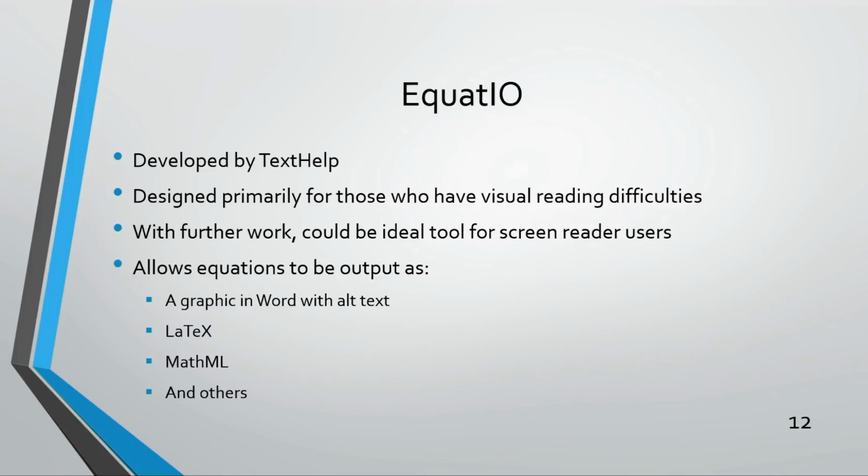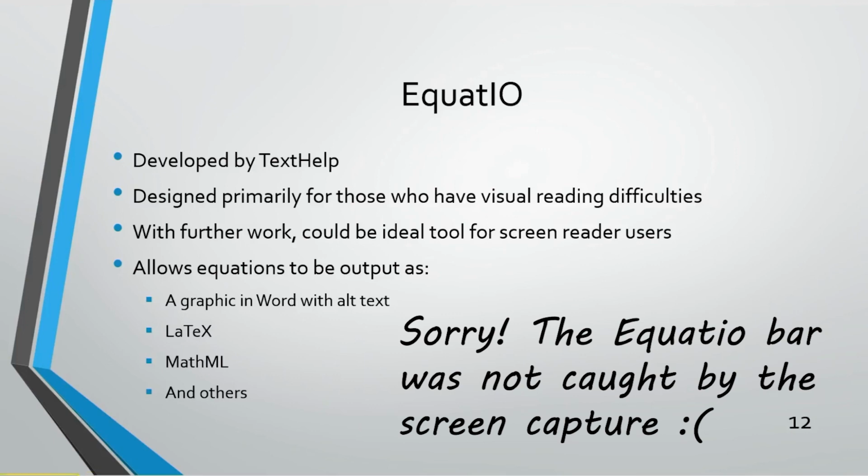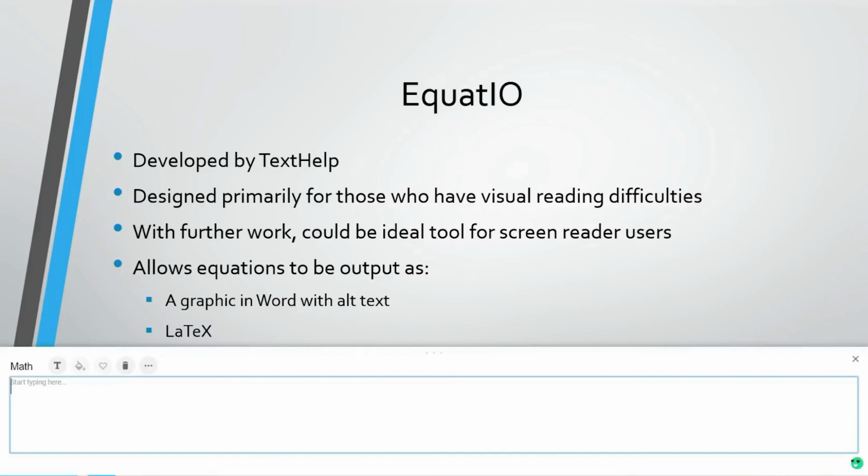So let's have a look at Equatio. As I've hinted already, it is not terribly screen reader accessible. I'm going to tab until I find the LaTeX editor. Here's the LaTeX editor. I'll use the equation editor. The problem with this equation editor for a screen reader user is that if I write, say, 5 times 5 equals 25, the screen reader echoed that back to me, but I can't go through the equation and edit it. I don't get the appropriate feedback for doing that.